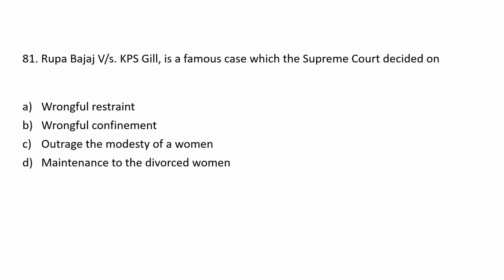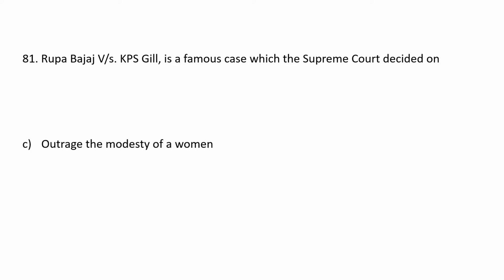Next, Rupa Bajaj vs. KPS Gill is a famous case which the Supreme Court decided on: A. Wrongful restraint. B. Wrongful confinement. C. Outrage the modesty of a woman. D. Maintenance of the divorced wife. The answer is C. Outrage the modesty of a woman.